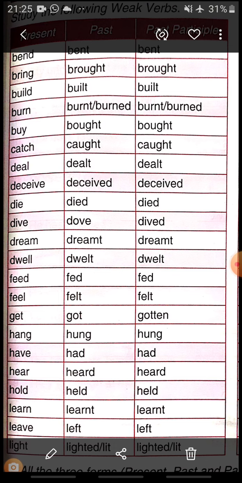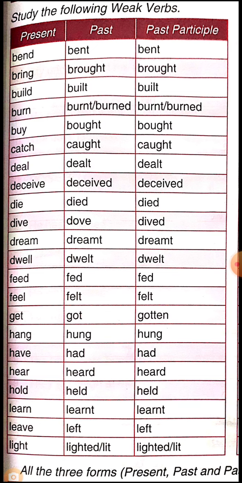So you have to read this list of strong and weak verbs given in your book, and after that solve exercises 4 and 5 and match the answers from the answer key. Okay, so I hope today's lecture regarding strong and weak verbs is clear to you.